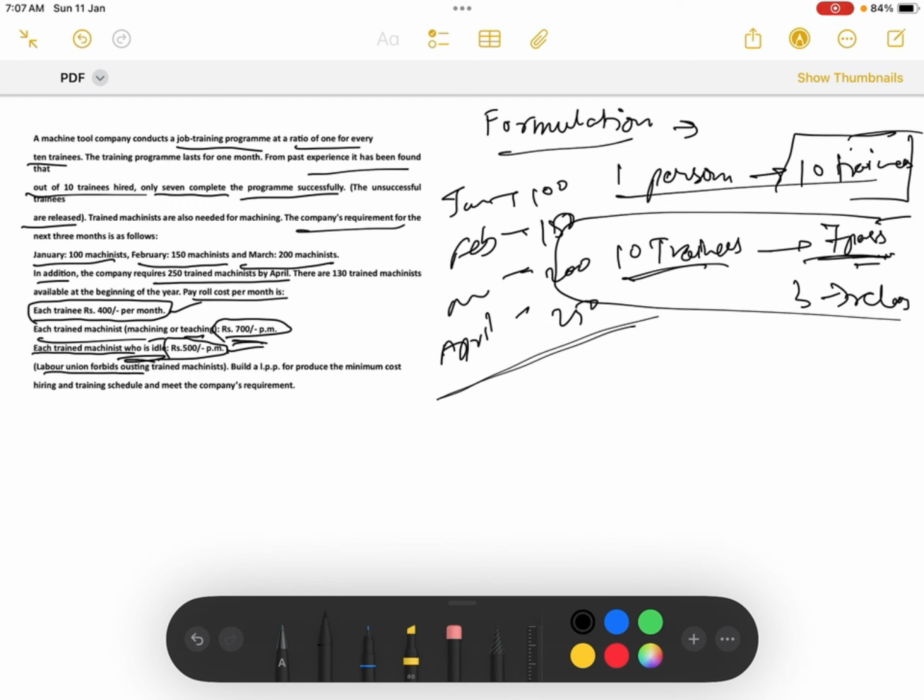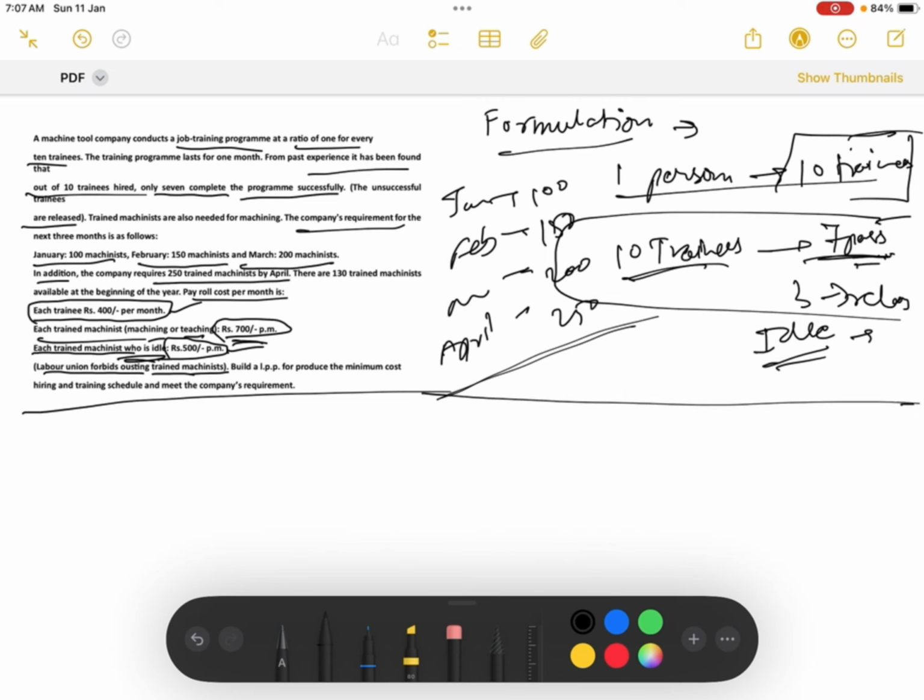The labor union forbids ousting trained mechanists. So if there are mechanists who are sitting idle, still you cannot fire them. That's what the question is saying. So now we have to formulate an LPP. This was all about the question. Now let us think how to start formulating.